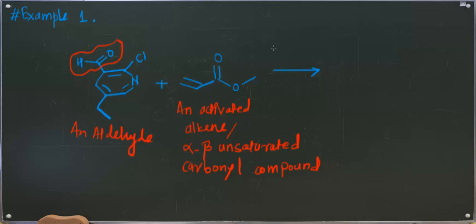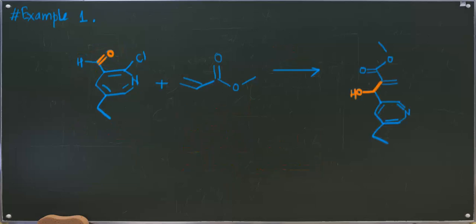Now in the presence of DABCO, what will happen? I would suggest you pause the video for a second or two, and then try to guess and write down the product of this reaction on a piece of paper. Okay, so the product of this reaction is something like this. This part is of interest to us because this is the aldehyde carbonyl group, and this is your activated alkene or alpha beta unsaturated carbonyl compound. Because of this ester group, this bond gets activated, therefore it is called an activated alkene.